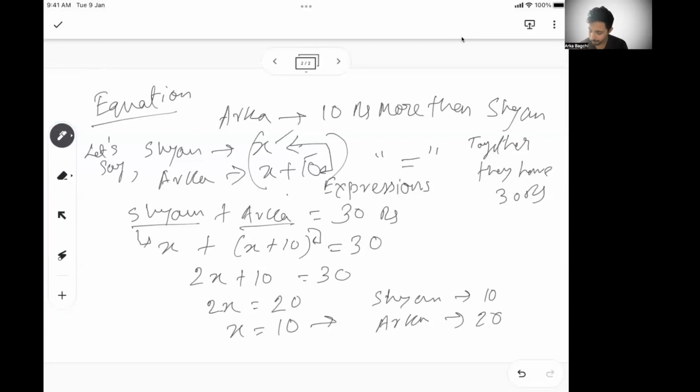So if you see, this is a typical problem statement, and how you form this equation and then solve the problem statement is how we are going to solve a lot of problems in subsequent sessions, or some of them in today's session as well. So this is the most foundational part of equations. Understand the difference between an expression and an equation.